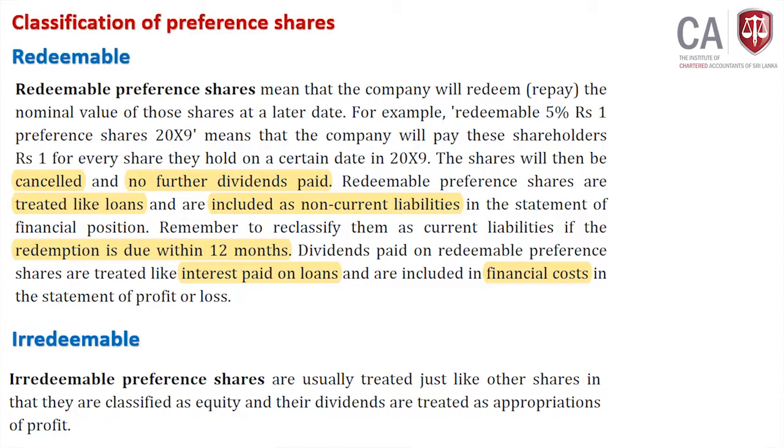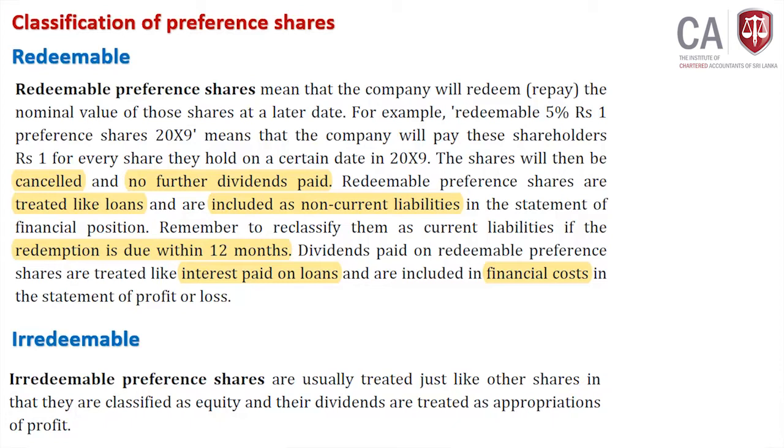Now look at this slide. Redeemable preference shares means the company will redeem, which means repay, the nominal value of those shares at a later date. Once you issue, at a future date you will repay that.